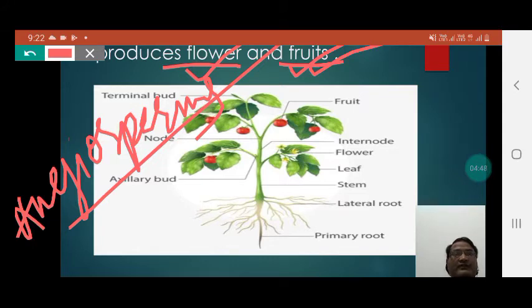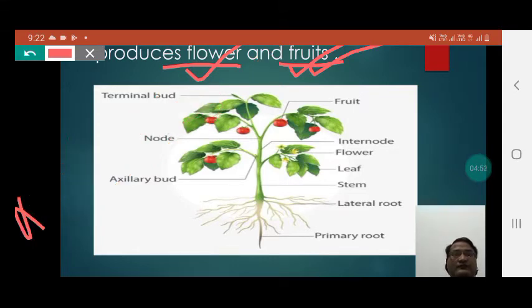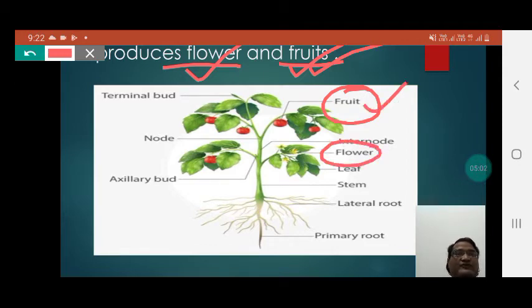Now students, here in this picture, if you concentrate, then you can find that there is presence of fruits and even presence of flowers. So students, these two are the identifying features of angiosperm because they completely remain absent in the lower plants.